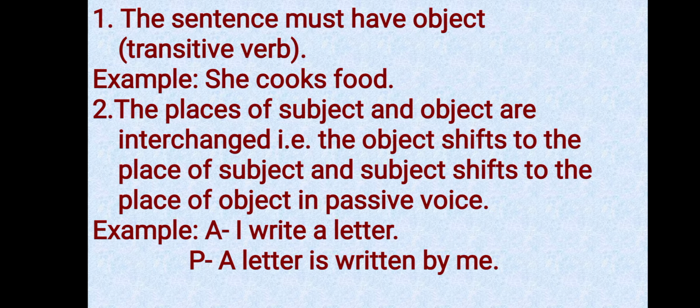First rule, the sentence must have an object. That means the verb must be a transitive verb. I hope you all know what a transitive verb is. You have read in your class what transitive and intransitive verbs are. A transitive verb will have an object. That means whatever action is done by the subject, the effect will be on the object.